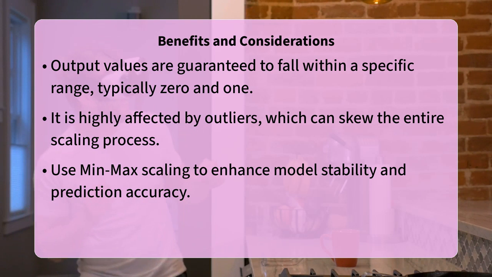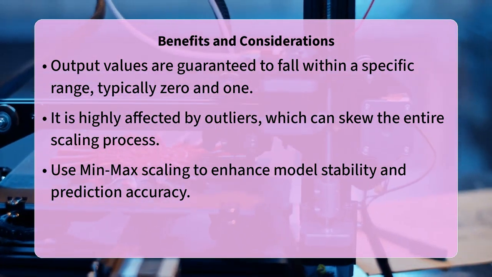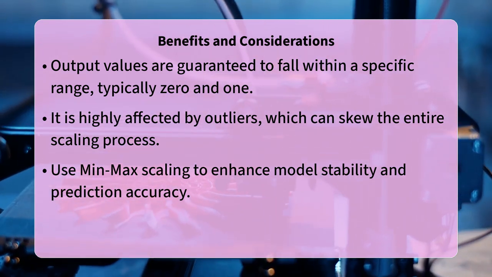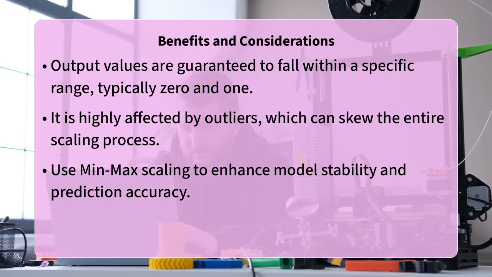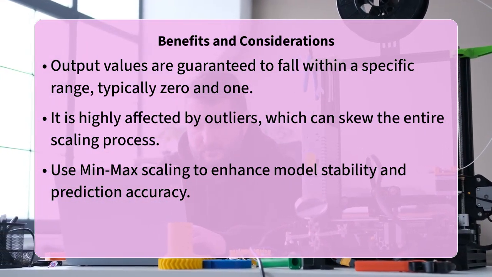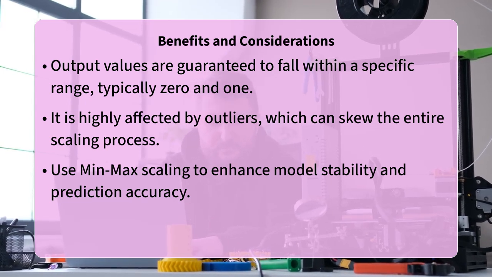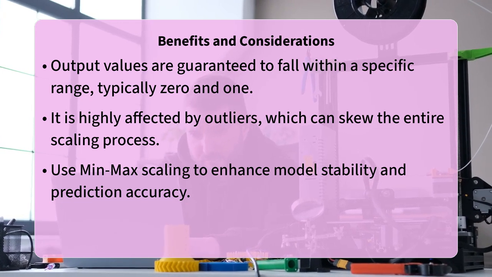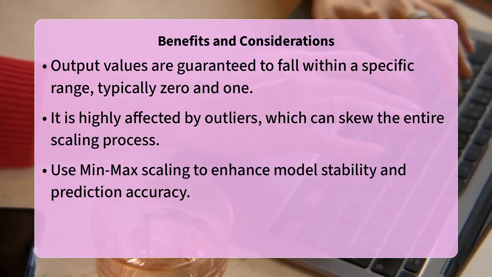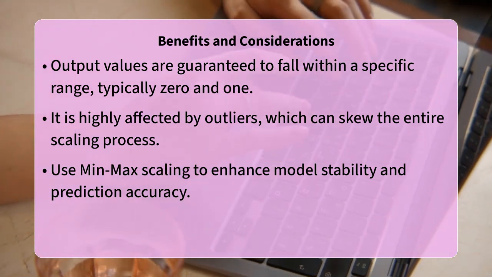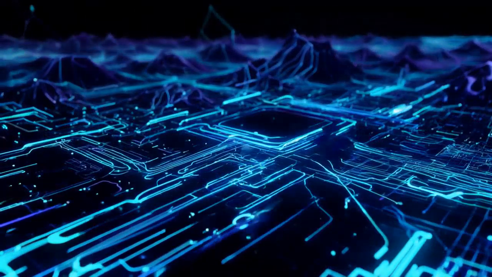Understanding and correctly applying min-max scaling is a fundamental step in preparing your data for many machine learning models. By normalizing your feature scales, you can significantly improve model convergence, enhance prediction accuracy, and ensure that your algorithms learn from the intrinsic patterns in your data rather than being swayed by arbitrary differences in scale. It is particularly valuable when you need a bounded output for your features and when your dataset is not significantly plagued by extreme outliers.